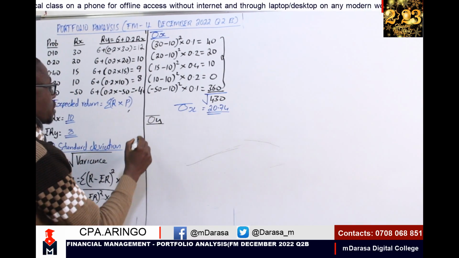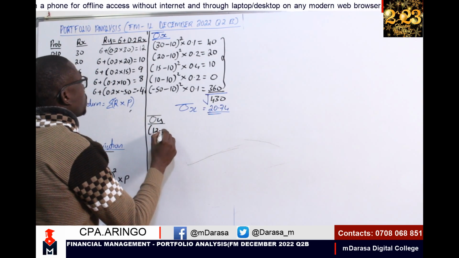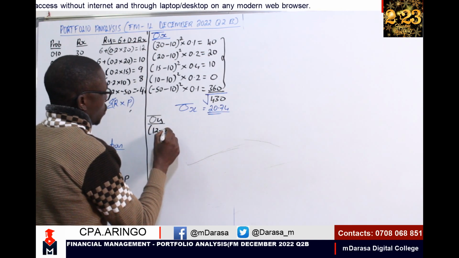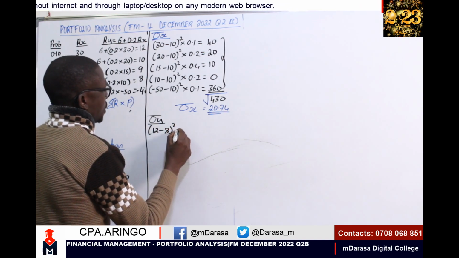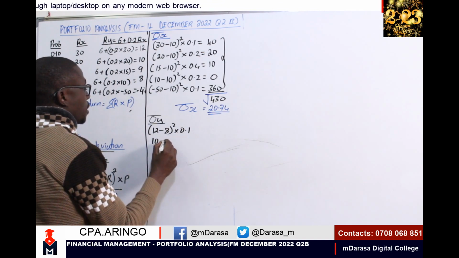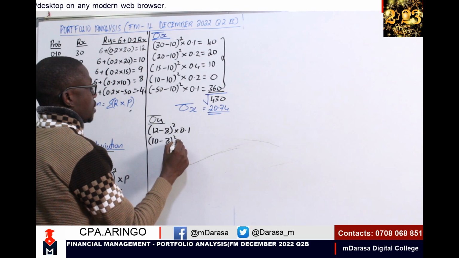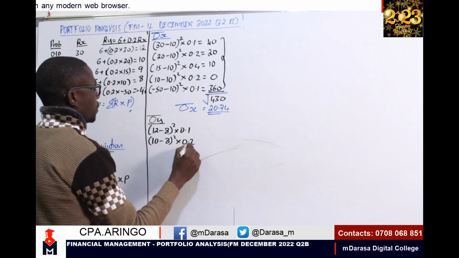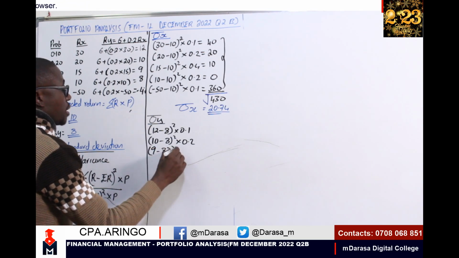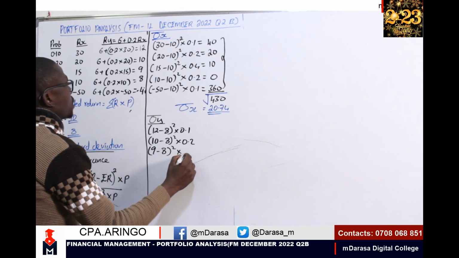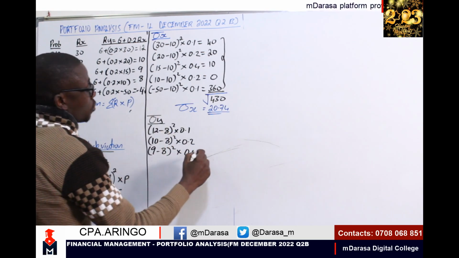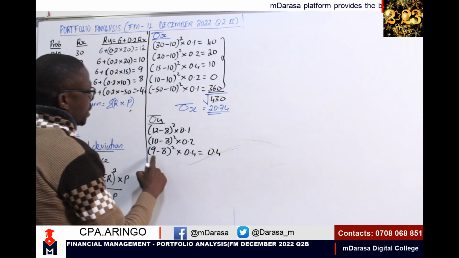That will be easy because now I'm having 12 minus the expected return of security Y, which was 8, squared, times 0.1. The other one is 10 minus 8, squared, by 0.2. Then 9 minus 8, squared, by 0.4. This one, even if you don't tell me, I know will give us 0.4, because this is 1.